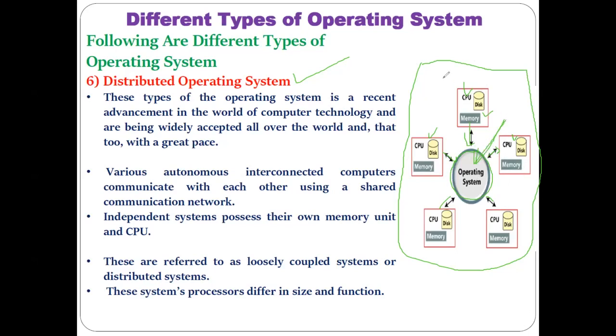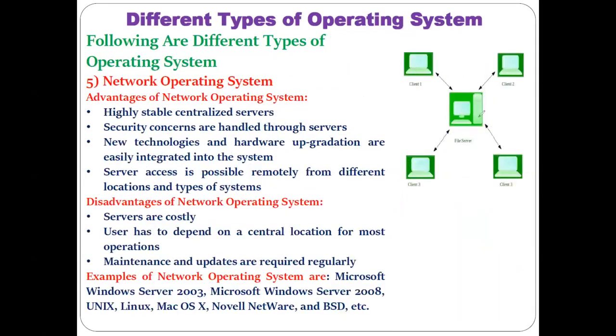Understood? One important point you should note down: in the distributed operating system, all the machines have the same kind of operating system, because all of these client machines are sharing this operating system. But that is not the case in our previous operating system, the network operating system. In a network operating system, the different clients and the server might have different operating systems. Let me show you here: in this scenario the installed operating system might be different here, here, and here. That is the case in the network operating system.